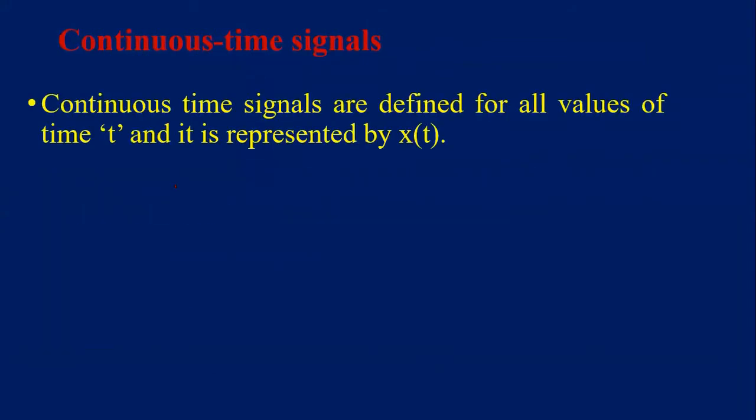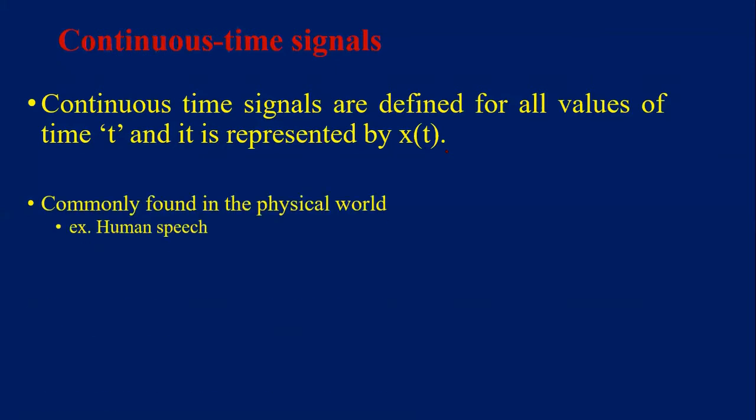What is a continuous time signal? Continuous time signals are defined for all values of time t. Mathematically, continuous time signals are represented by x of t, y of t, or z of t, like that. Here x is the name of the signal, and the signal varies with respect to continuous time. The small t is the continuous time. So what are the examples of continuous time signal? Sinusoidal signal, variation of the room temperature, etc.